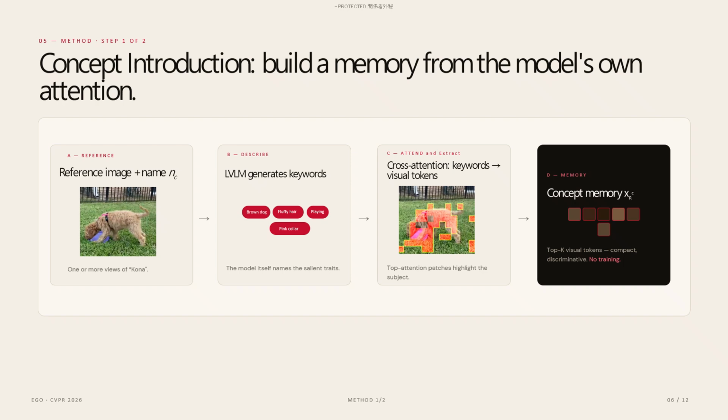So here's how EGO introduces a new concept. Given a reference image, we ask the model itself for descriptive keywords. Then we look inside the model, we take the cross-attention scores from those keyword tokens back to the visual tokens. The visual tokens that receive the highest attention are the ones that represent the concept. We keep those as the concept memory for the specific object. So no training, no external models, just a large vision language model looking at itself.